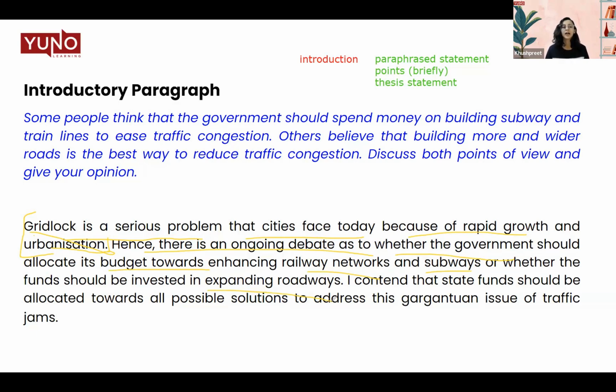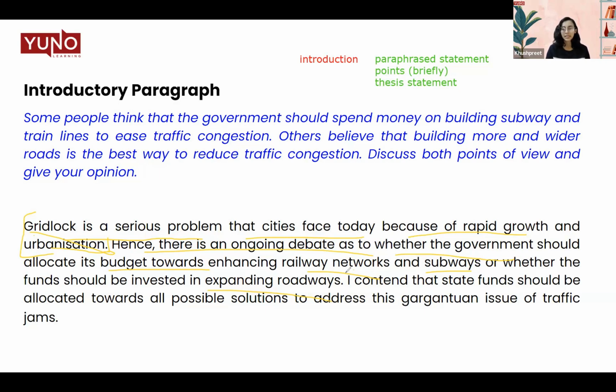For example, instead of writing should spend money, we wrote allocate its budget. So that's how you can use synonyms. Change the structure of the sentence. Instead of going with 2 sentences, I've made it into a complex 1 sentence, enhancing, or whether the funds should be invested in expanding roadways. So this is how you can paraphrase your statement. There are multiple parts of speech that you can change, and instead of synonyms, you can also change the parts of speech.